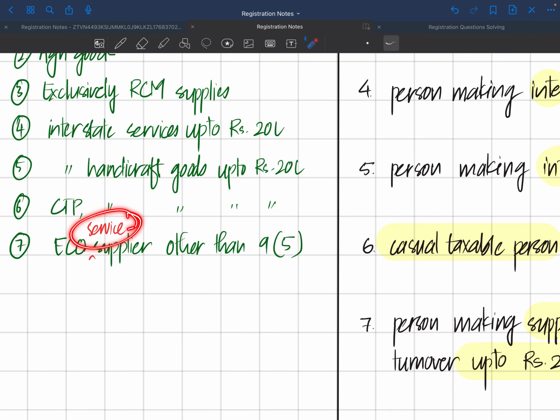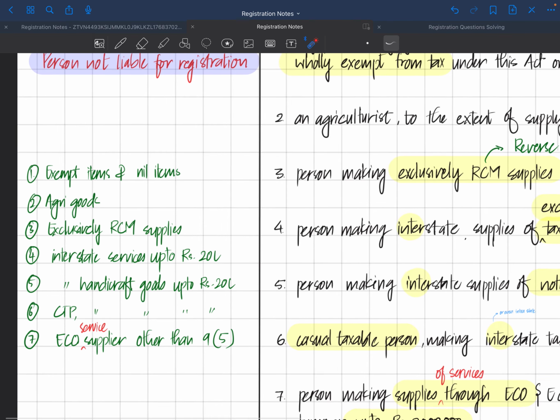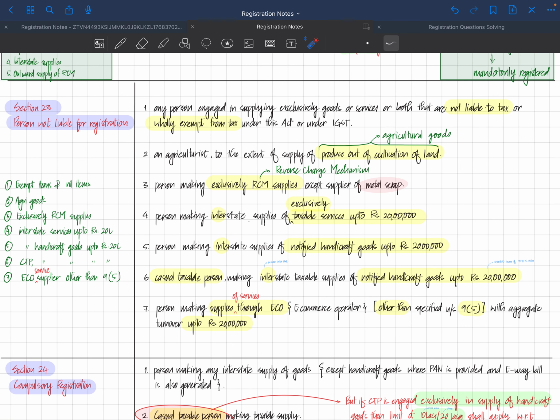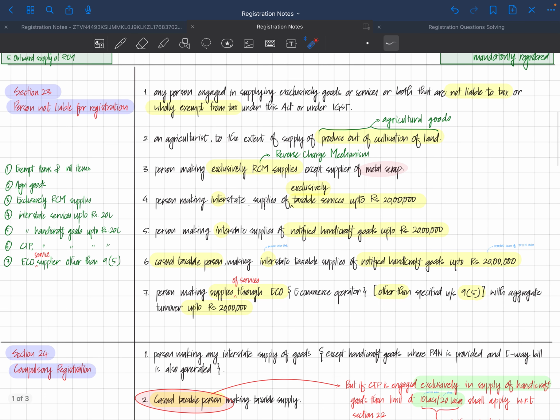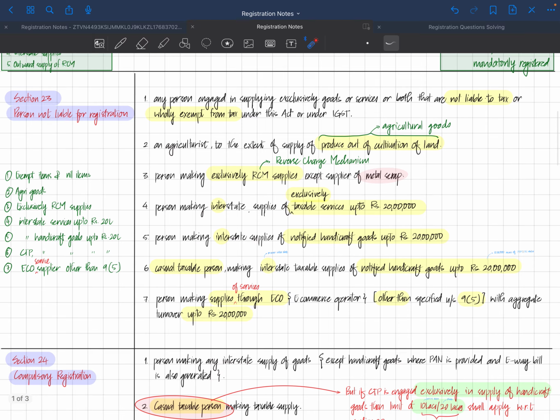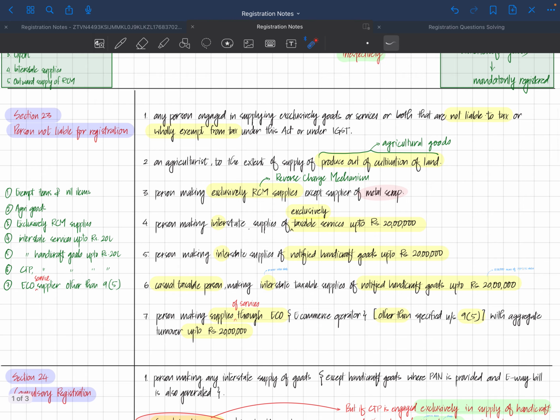So only for service supply they are not required to get registered, but in exams please do not write this. These are only for understanding. You'll understand it, but whenever you write in exams, make absolutely sure and learn by heart this sentence that I'm going to say: you have to answer in such a way that you are explaining to a 4-year-old kid. Of course, in this you have to make sure you include some actual specific items. For example, for agricultural goods, you write produce out of cultivation of land.